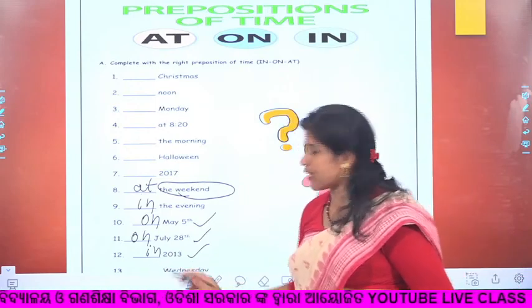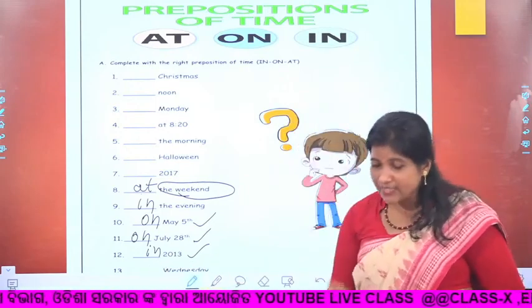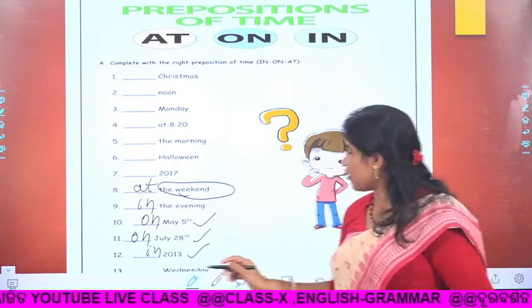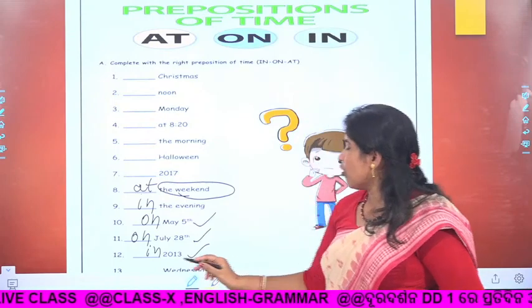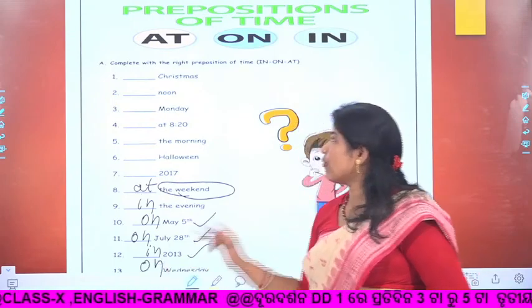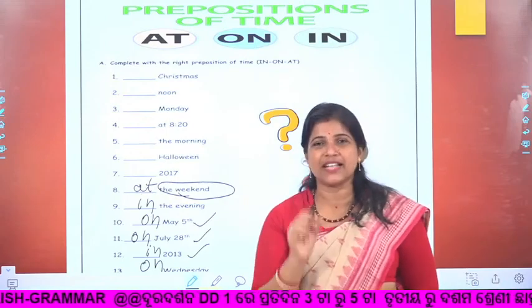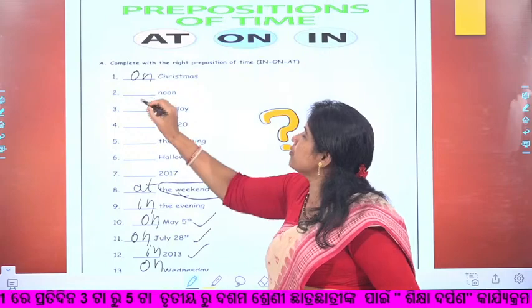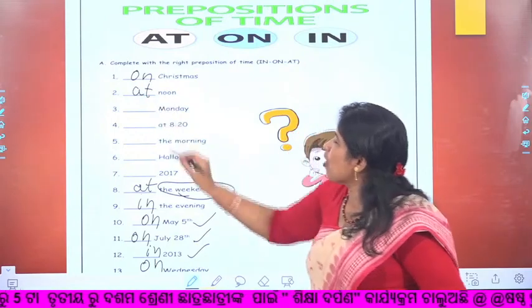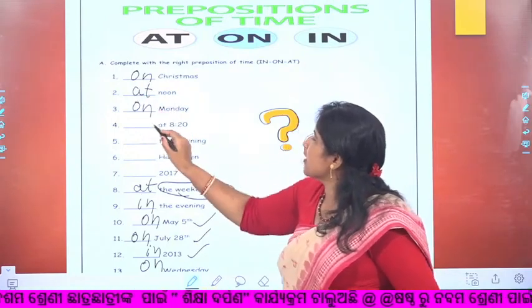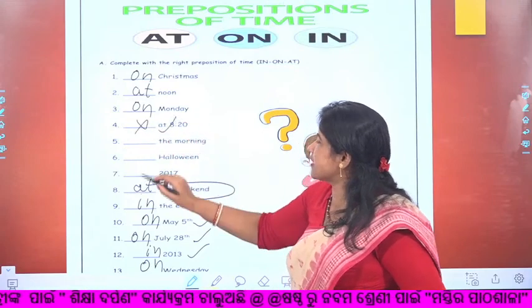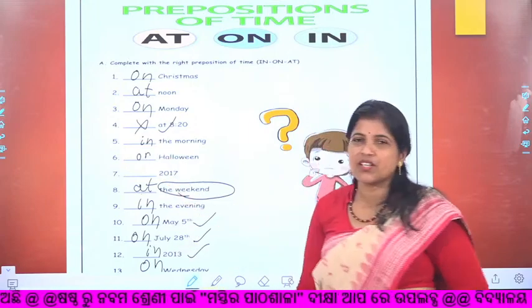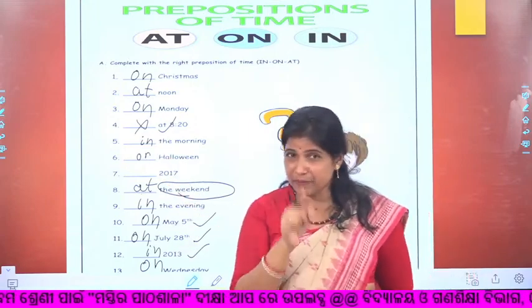I am waiting for you to write all these sentences here with me. So quickly write it down. Once again I request all of you to write down. So it is on Christmas, at noon, on Monday, at is already written. In the morning, on. With this I hope you must have completed writing.